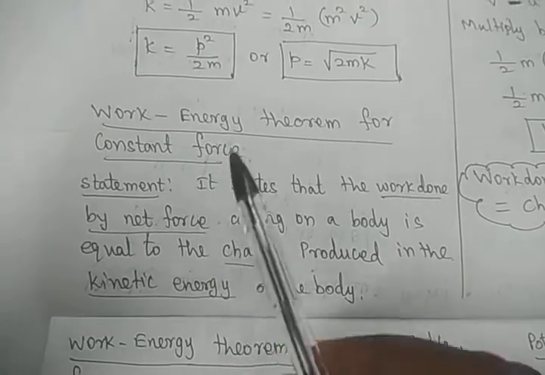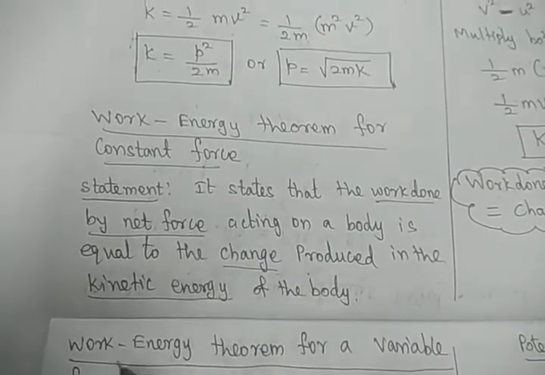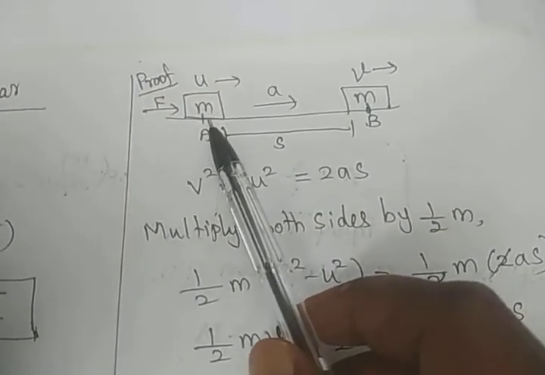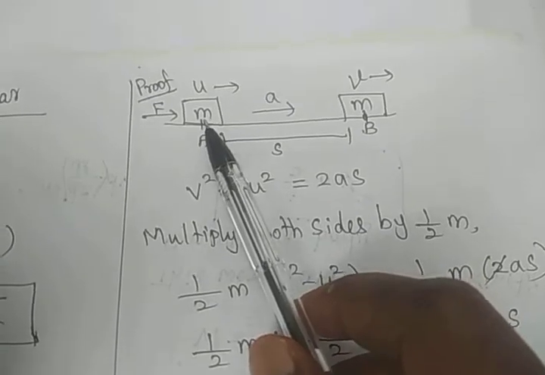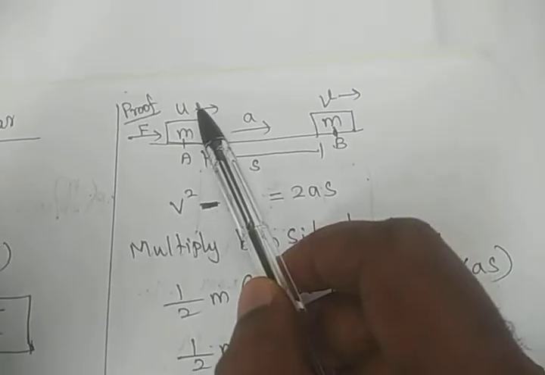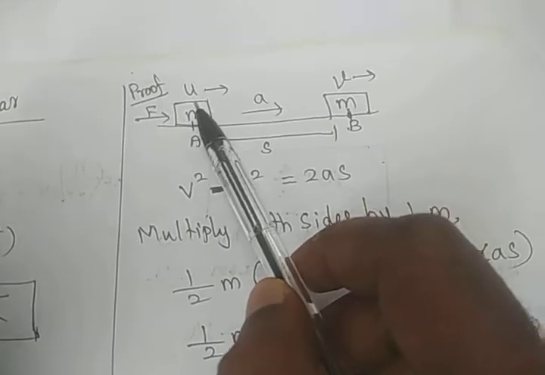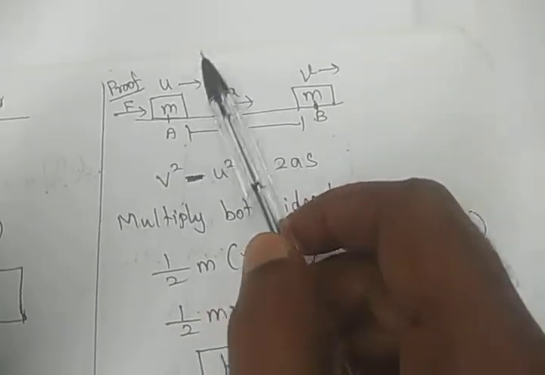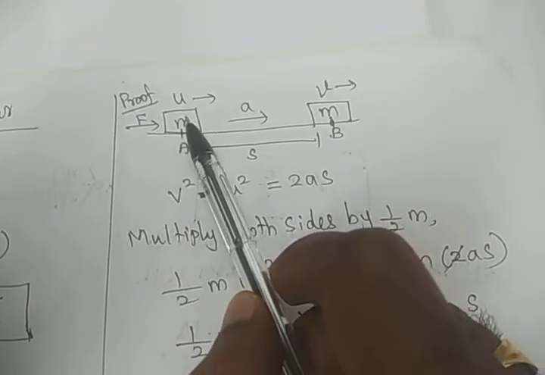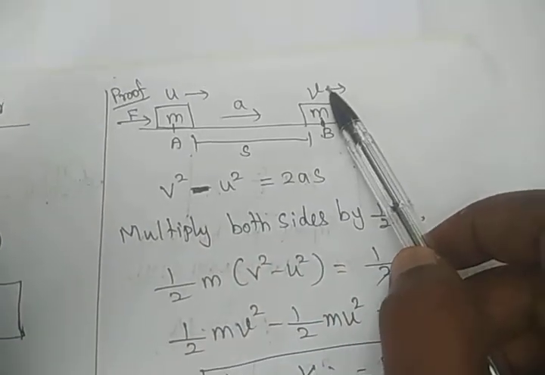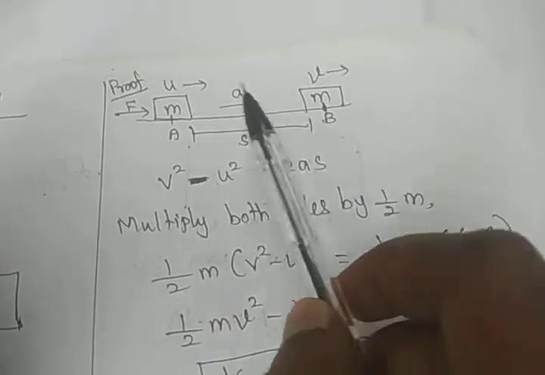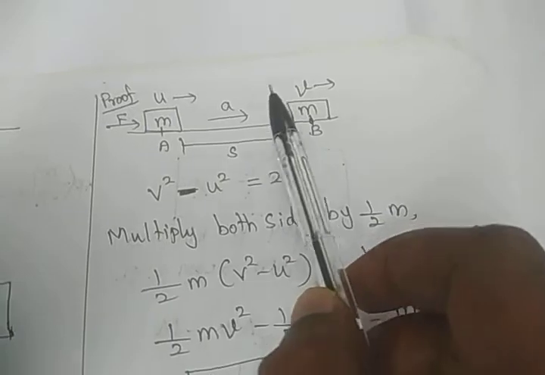So what is the proof? Whenever we have a theorem, we have a statement as well as the proof. So the proof for work energy theorem. Your body, as usual, has a mass m. It is at the position A. It has an initial velocity u. Here the body is not at rest, it has a velocity u. So when the force F is applied, the velocity increases to v. So it displaces from point A to B with the displacement s. So the movement is with the acceleration a.